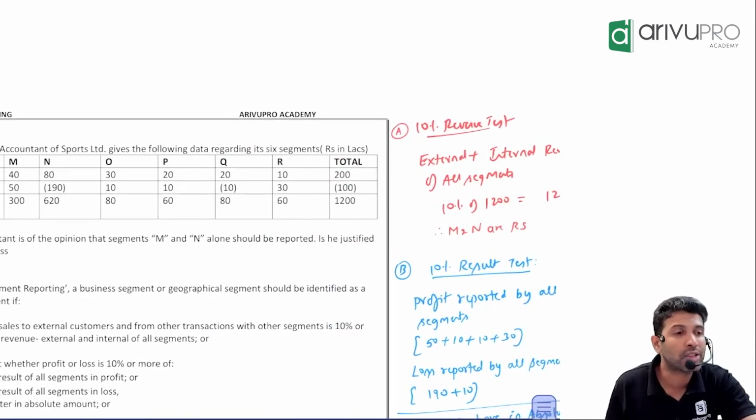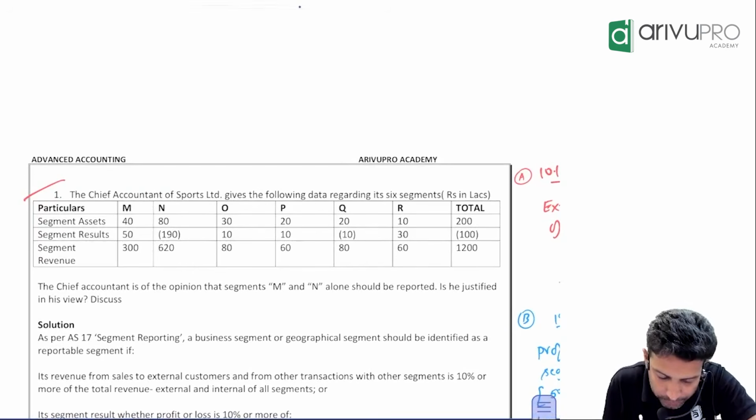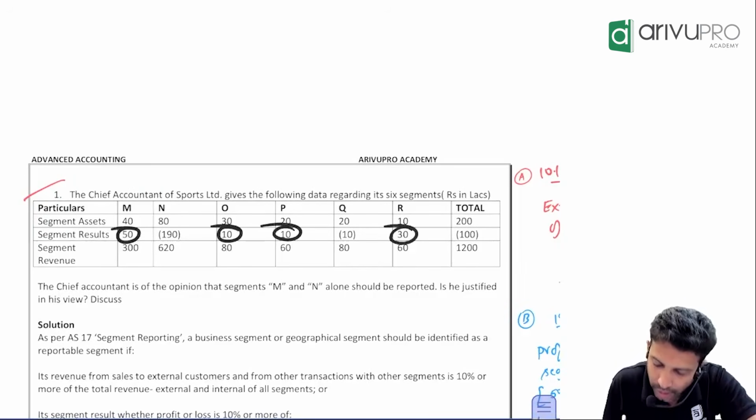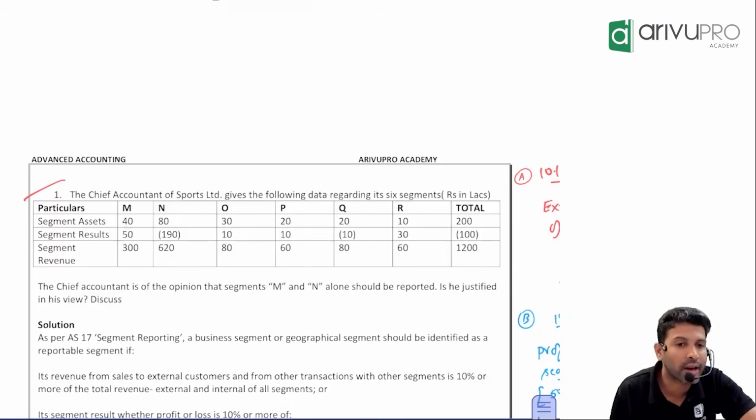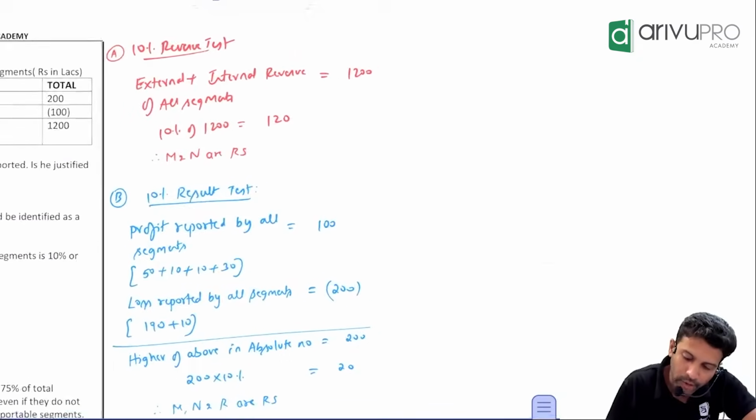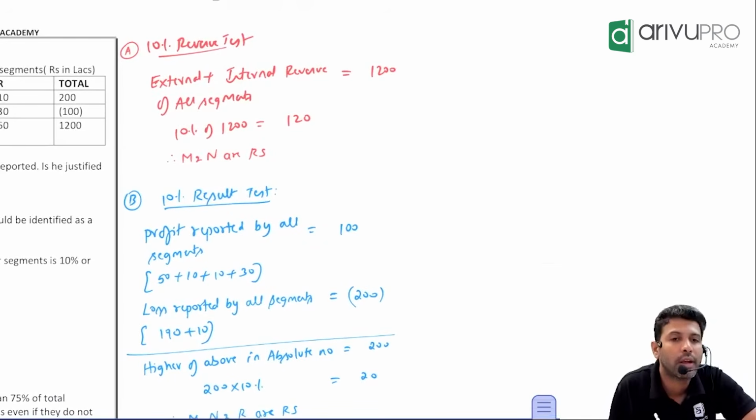Only those segments which reported profit. Find them, add them. Which segments reported profit? M, O, P, R. The numbers you add are 60, 70, 100. If you add all those numbers, you're getting 100, correct? So the profit reported by all the segments is 100.